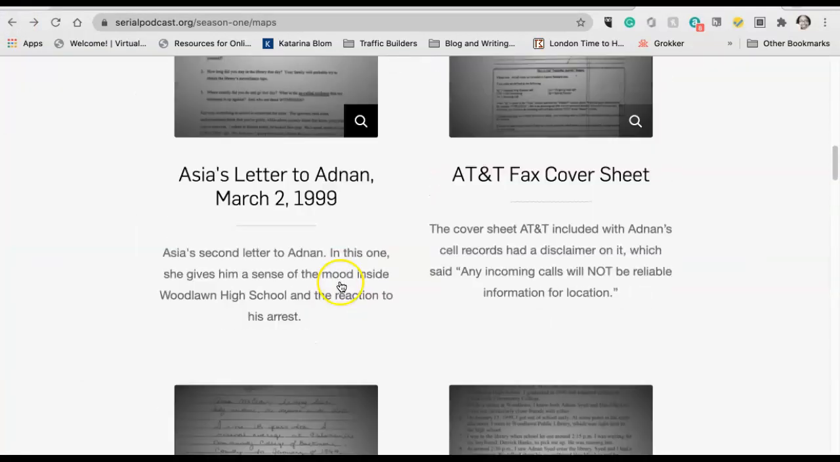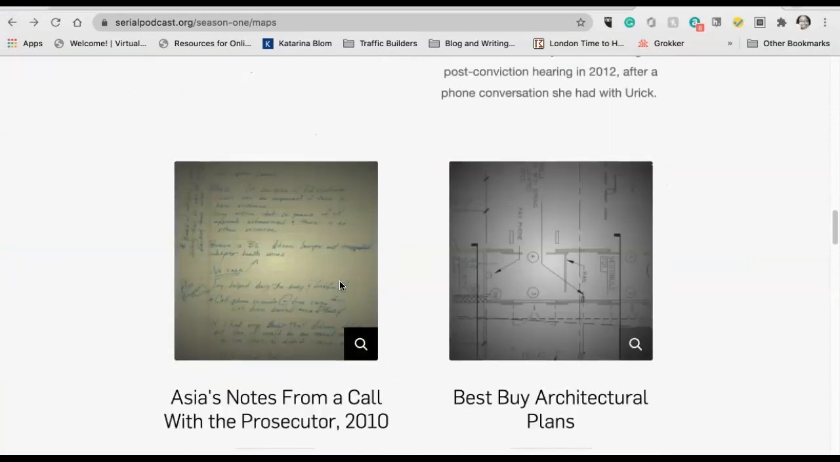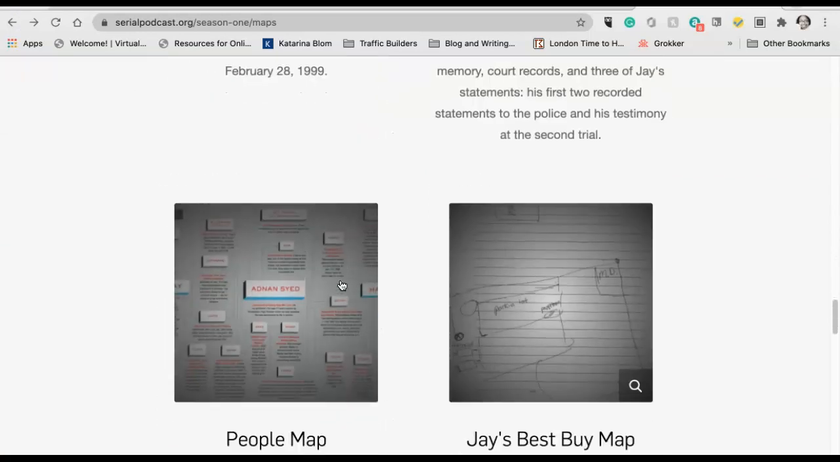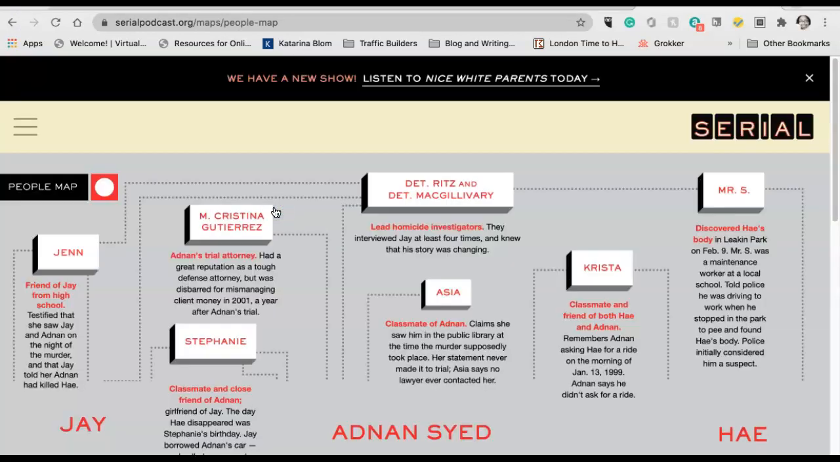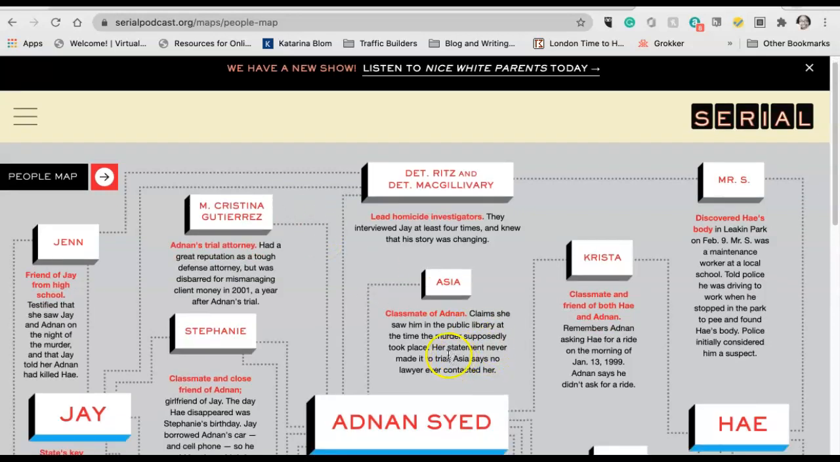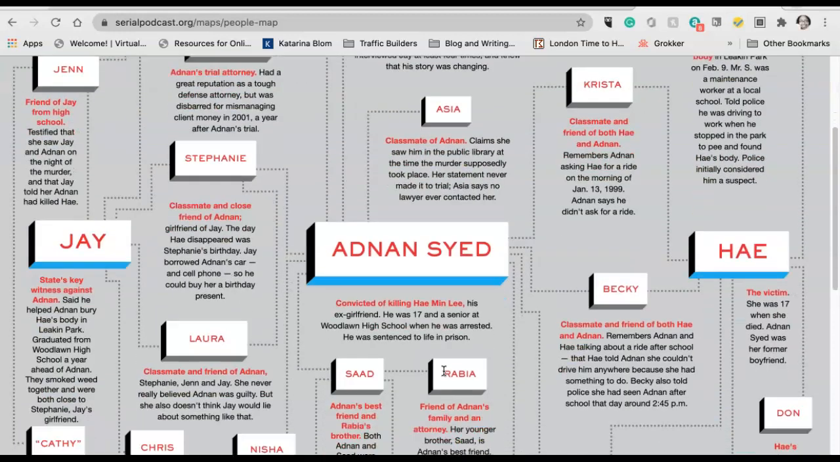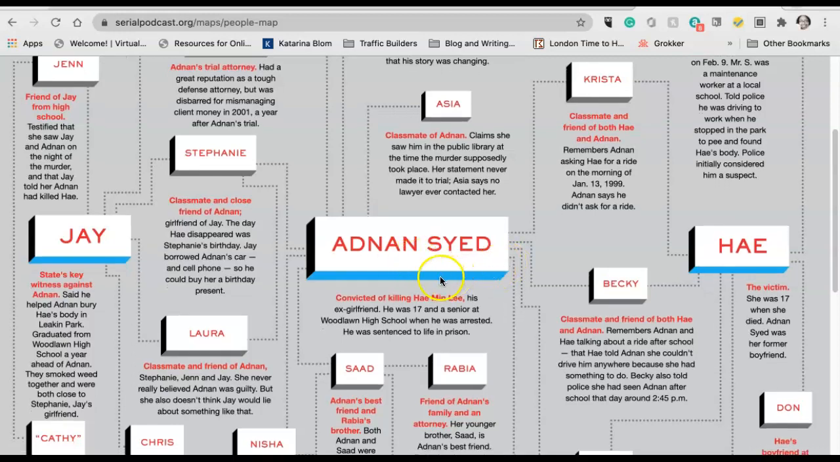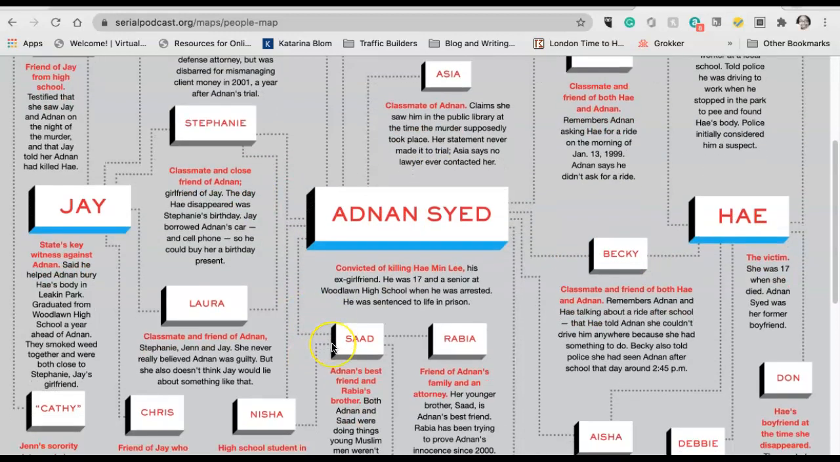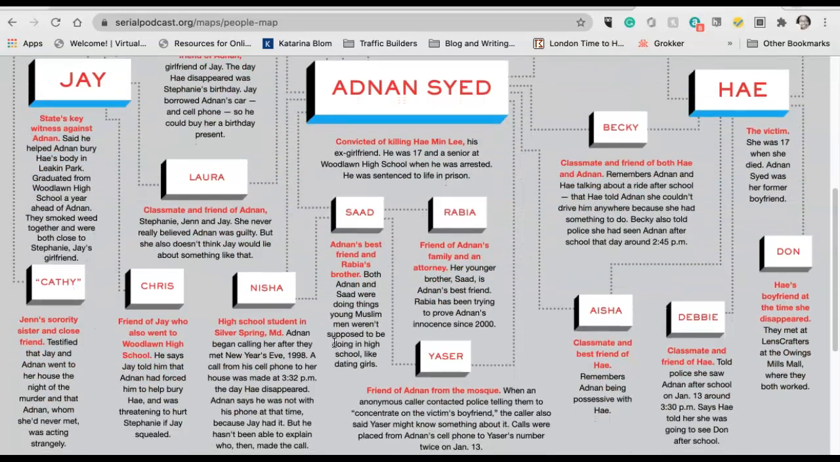Let's see. Scrolling back down, we have other things like a people map, and this may be very helpful because there are a lot of players in this case. Adnan Syed, of course, being in the middle. He's the one that was convicted for the murder of Hae Min Lee. You also have who Jay is and who Hae is, and how everyone is connected. So there's lots of moving pieces in this case.